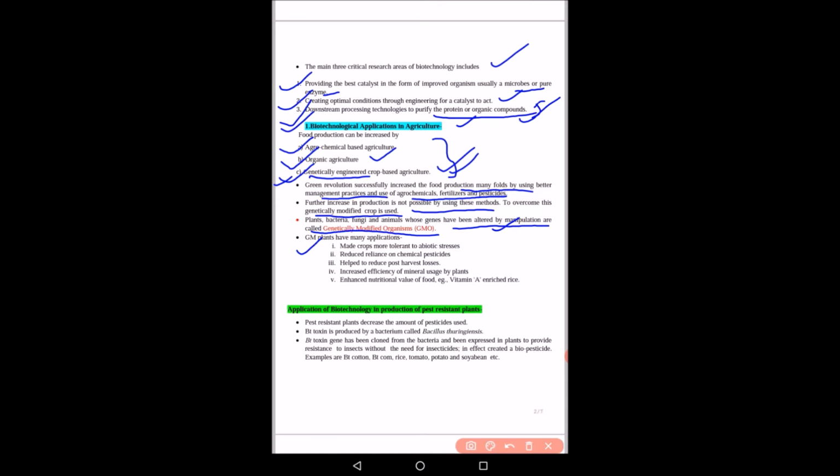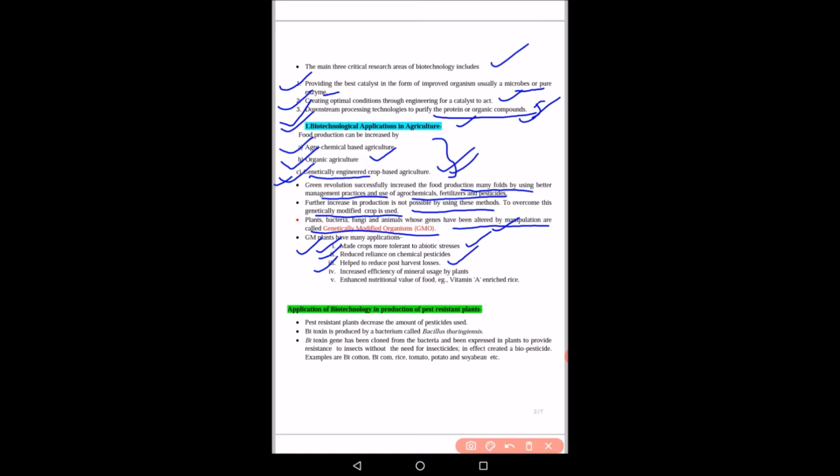Like we have already discussed, first, these make crops more tolerant to abiotic stress. So with the help of genetically engineered organisms or biotechnology, we can get crops which are more tolerant to abiotic stress. Second, it reduces reliance on chemical pesticides. Third, it helps to reduce post-harvest losses.